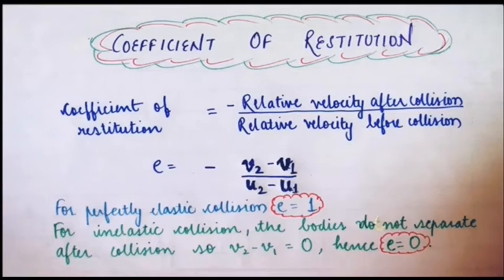Our next topic is coefficient of restitution. Coefficient of restitution is defined as the ratio of negative of relative velocity after collision to the relative velocity before collision. Its symbol is E and it is written as E is equal to minus of V2 minus V1 upon U2 minus U1. For perfectly elastic collision, the value of E is equal to 1, and for inelastic collision, the value of E is equal to 0.